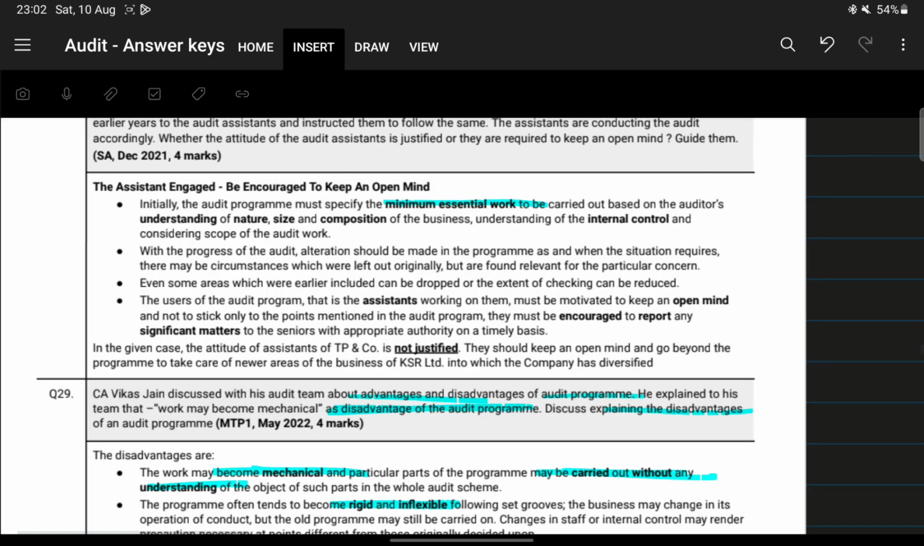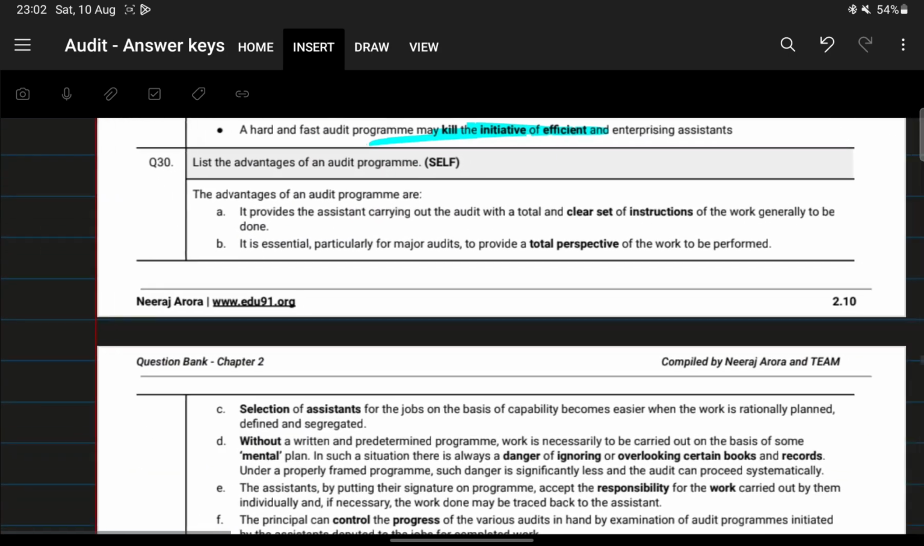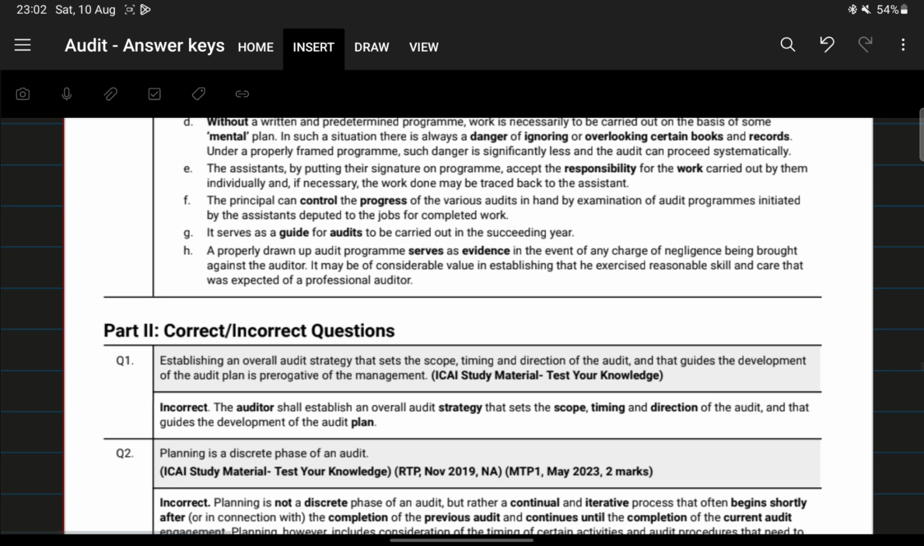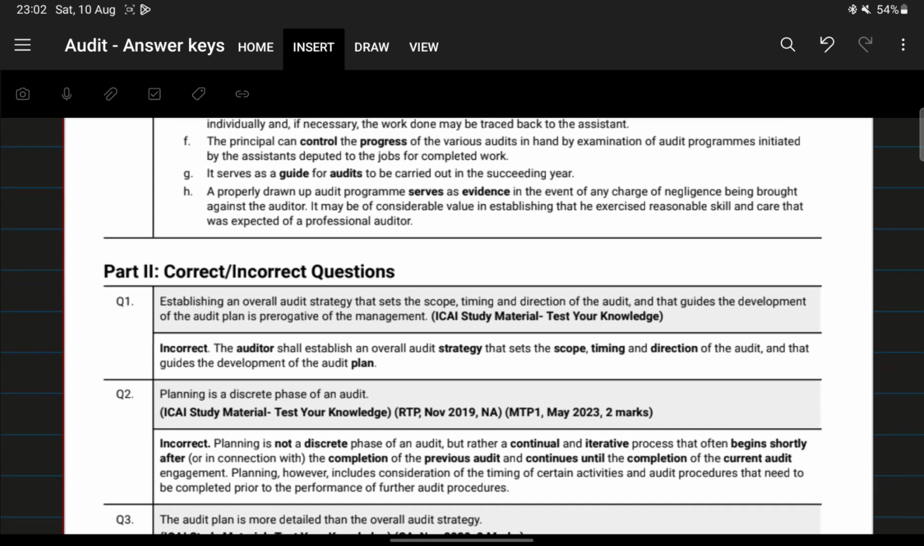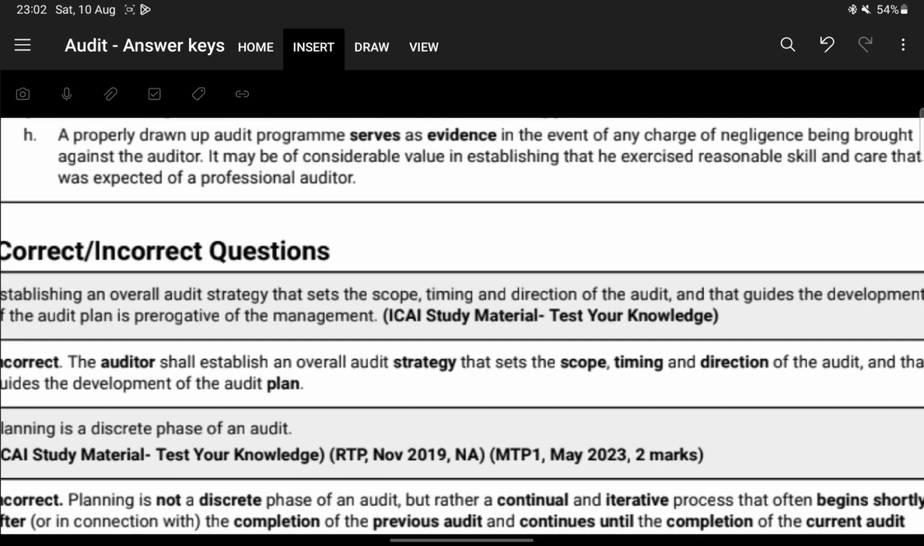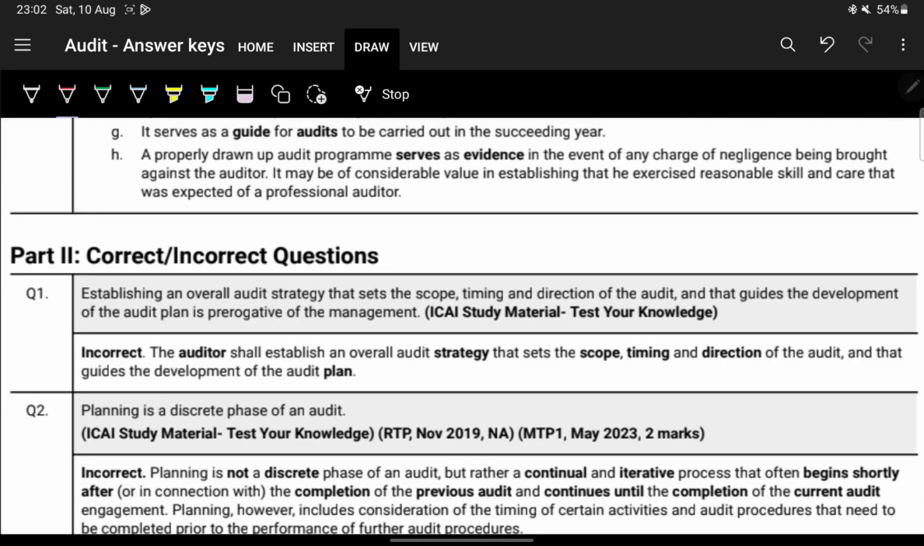Next, that was the 30th question, and we're done with all the Q&As. Next we'll move on to the correct-incorrect. Establishing an overall audit strategy sets the scope, timing, and direction of the audit, and guides the development of the audit plan. Is it the prerogative of the management?